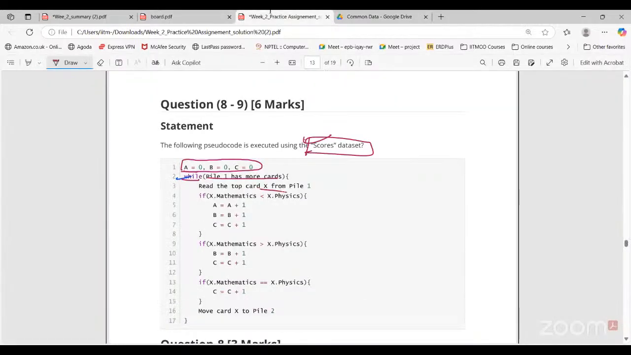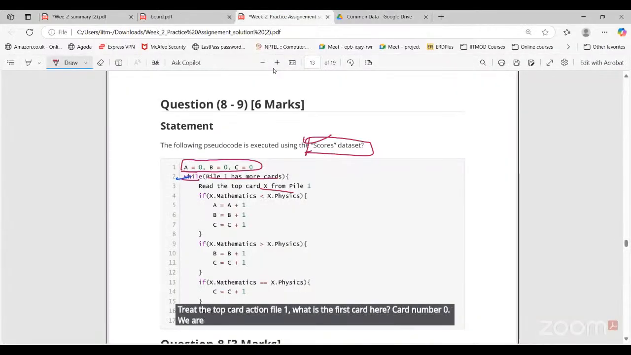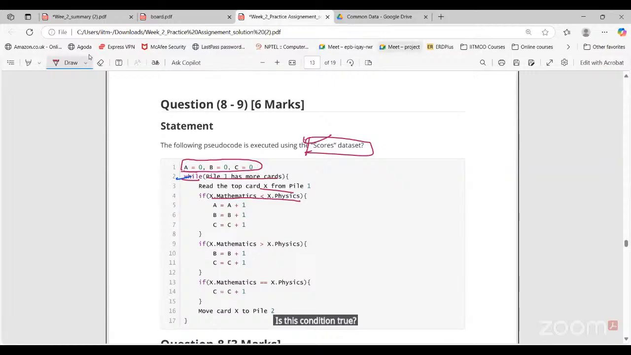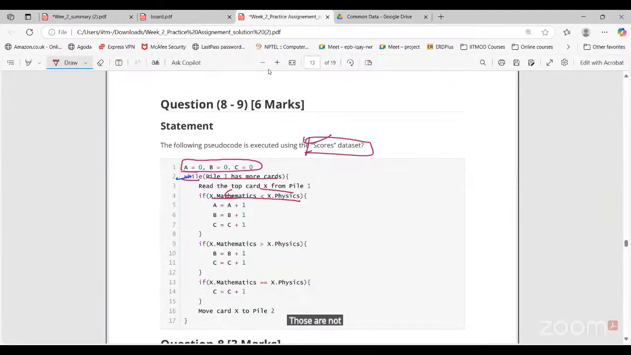Read the top card X in pile 1. What is the first card here? Card number 0. We are reading this card. Is this condition true? Mathematics less than physics? Mathematics is 68, physics is 64. Not true. 68 less than 64? No. So we are not going to execute this one. Go for the next if statement.